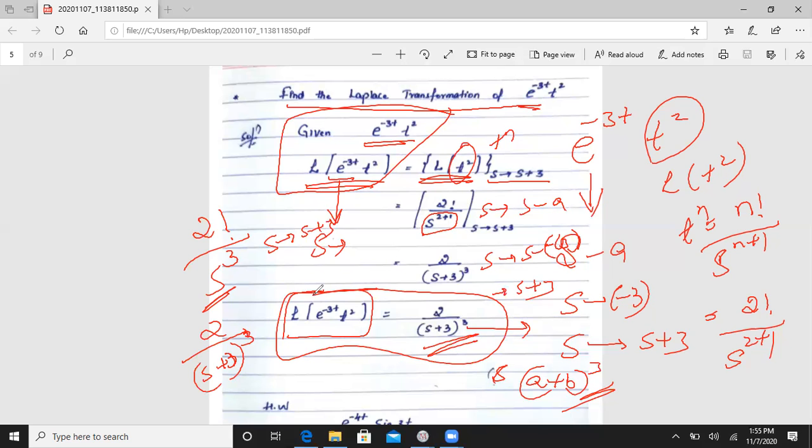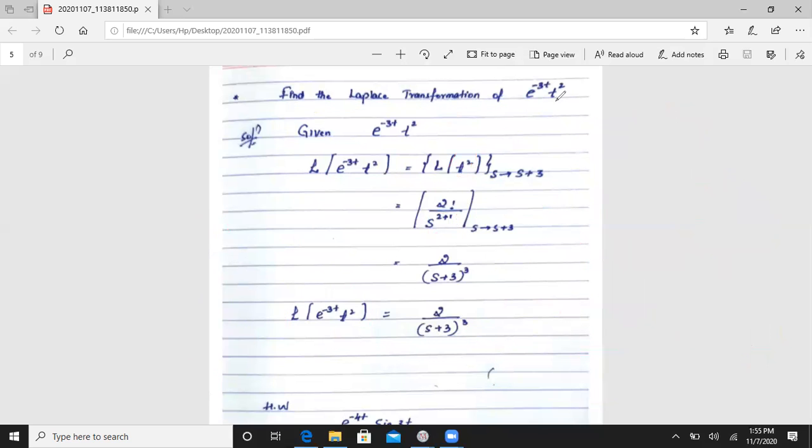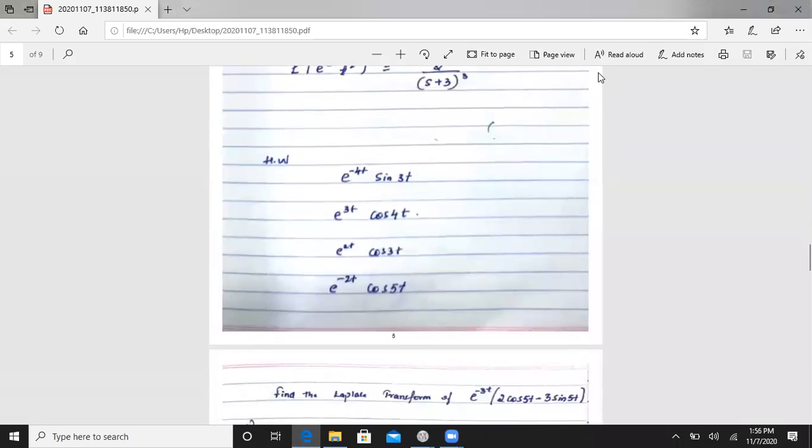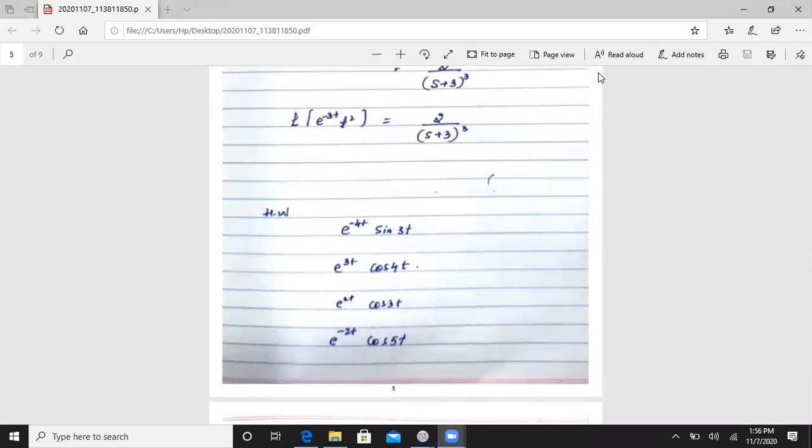Okay. So I hope you guys this one is remember, this one is understanding, e to the power minus 3t. Okay, just you guys do some homework for here, then you will get same. Okay, you guys do homework for here.